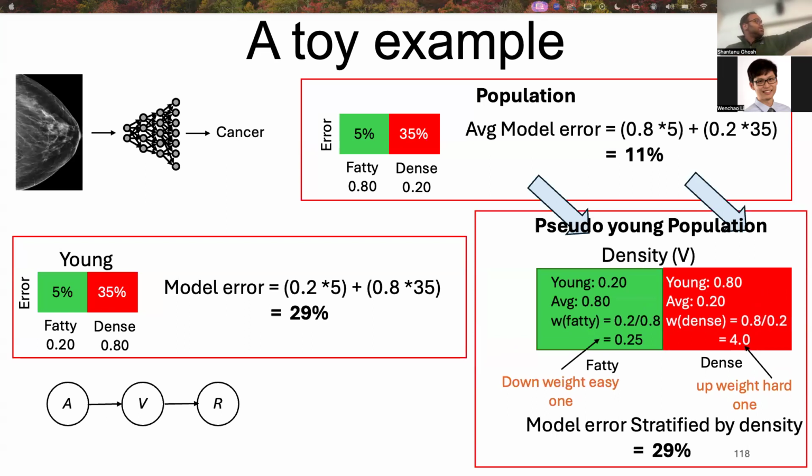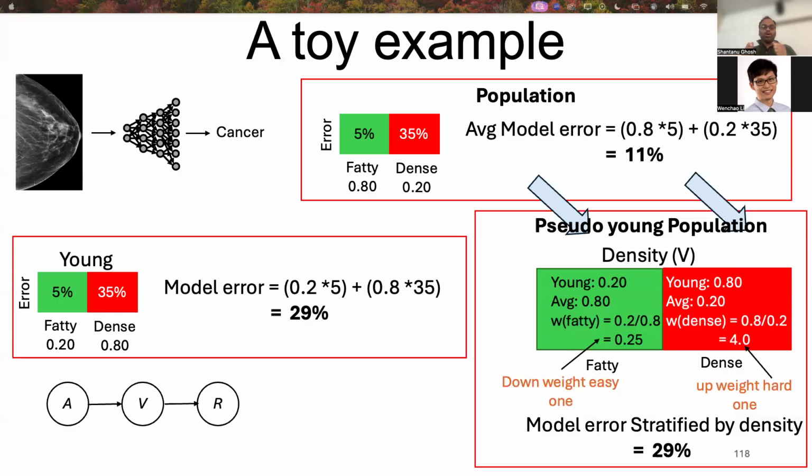I'm denoting that pseudo population as V. It is often denoted as the control variable in causality. If I draw a causal graph, it looks like this. A is age, which is causing V. Here, V is density. We know that with more age, the breast becomes fatty.